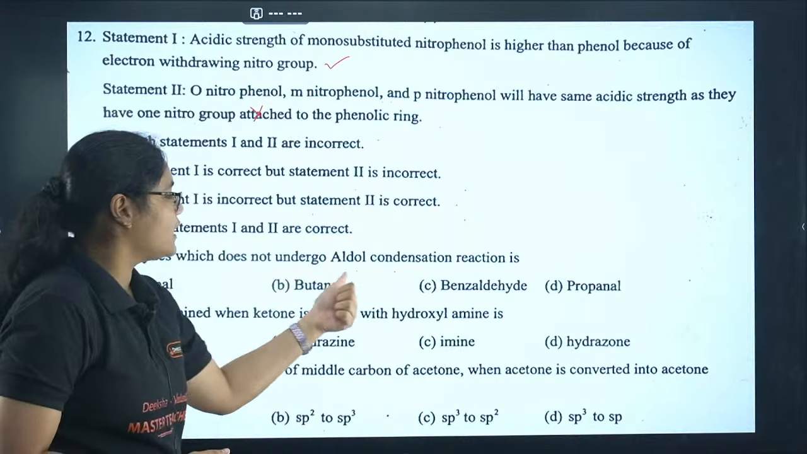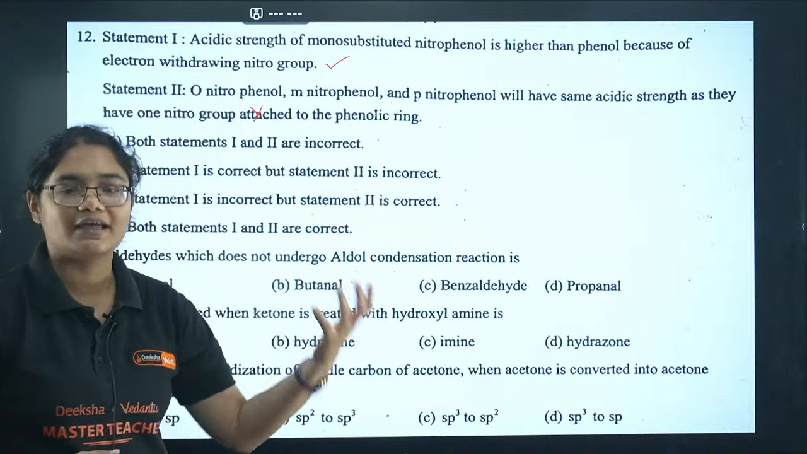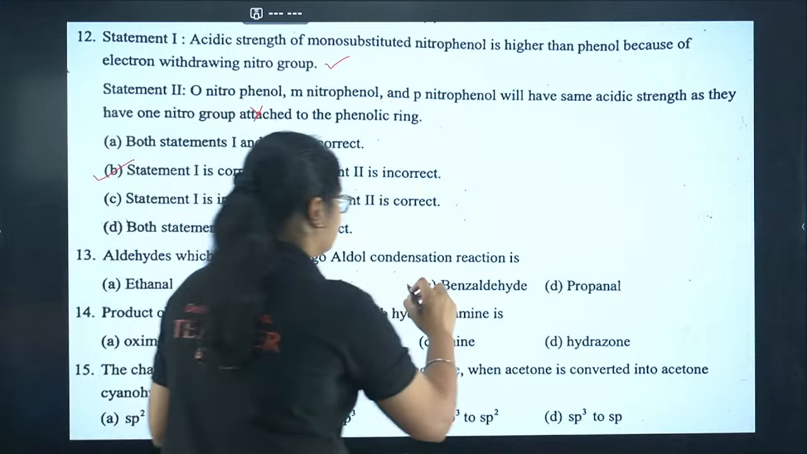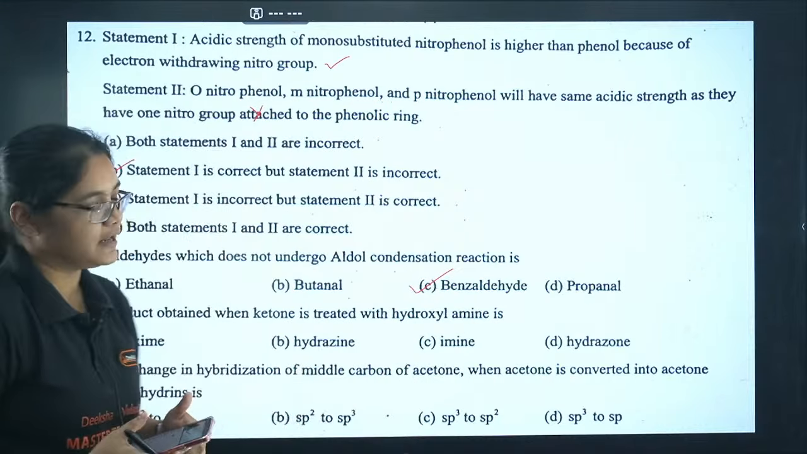Aldehydes which do not undergo aldol condensation will not have an alpha hydrogen. So here it is benzaldehyde, it undergoes the Cannizzaro reaction.